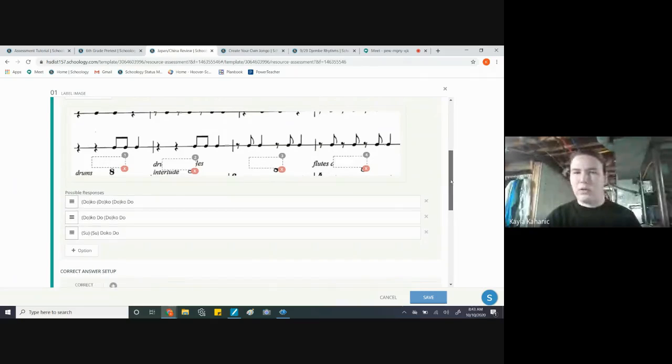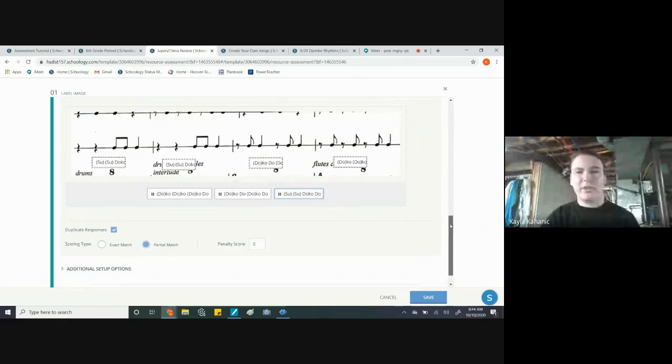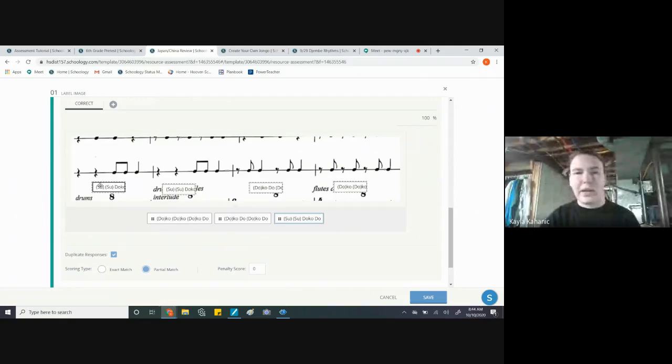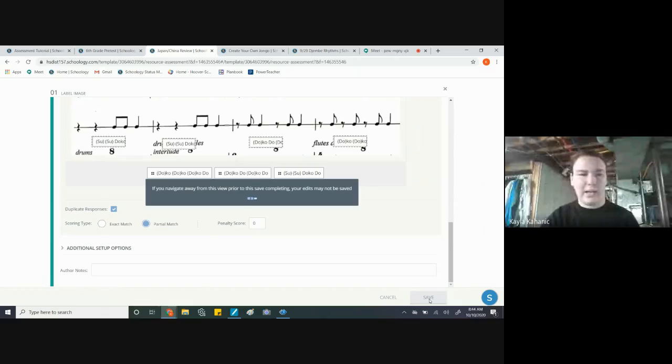So what you need to do is click on duplicate responses. So that means they can drag the same thing and put it in multiple different places, instead of just having one answer. Again, this is a good one for partial match because I would put out of 4 points. So if they get these 2 right, but not these 2, then they would get 2 out of 4 and things like that. Hit save always and forever.